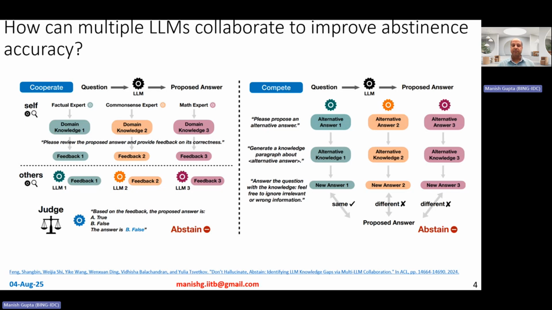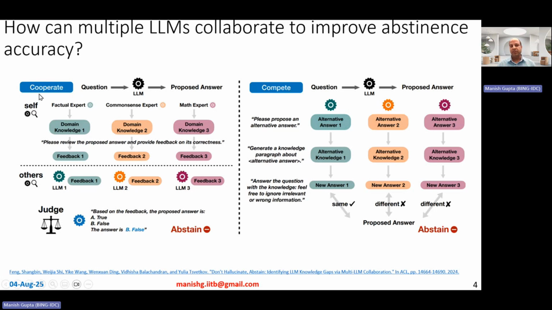And then based on the feedback, a judge decides whether the model, the original LLM, should abstain or come up with the final answer. In competition-based methods, these large language models are competing with each other. The original LLM comes up with an answer, and the other models are asked, can you come up with an alternative answer? Then the original model thinks, based on these alternative answers, should it still come up with an answer or keep its mouth shut? Okay, let's talk about these in detail.